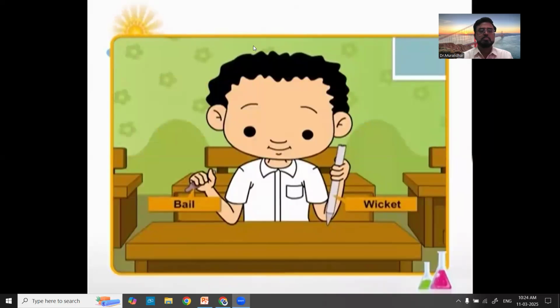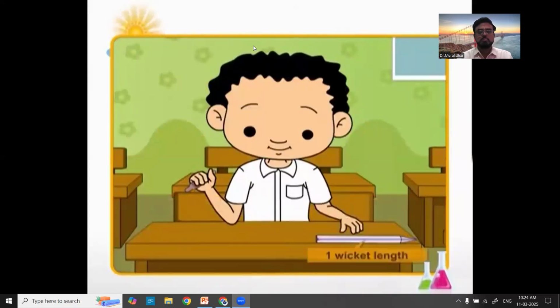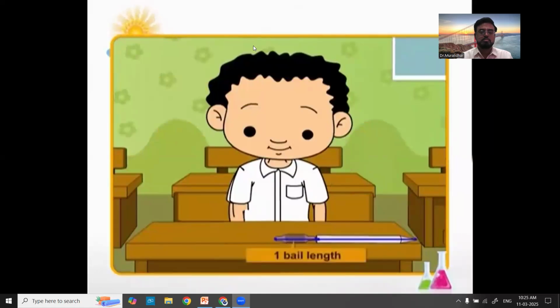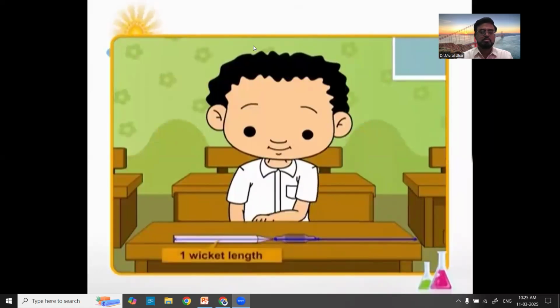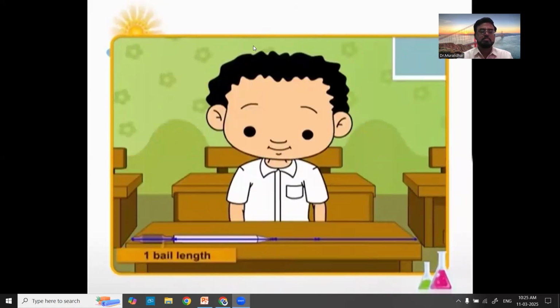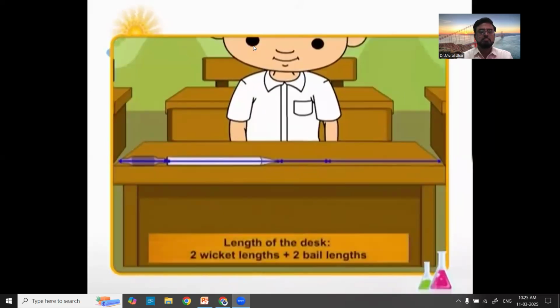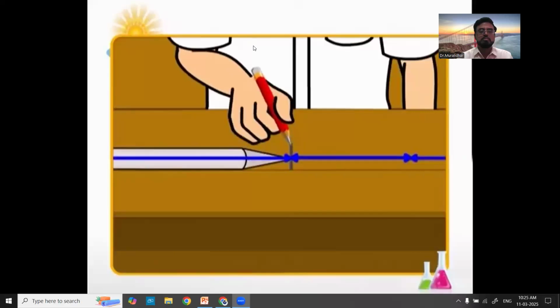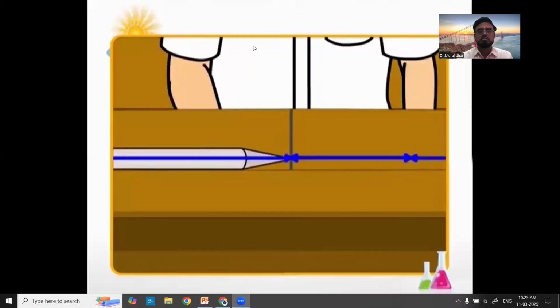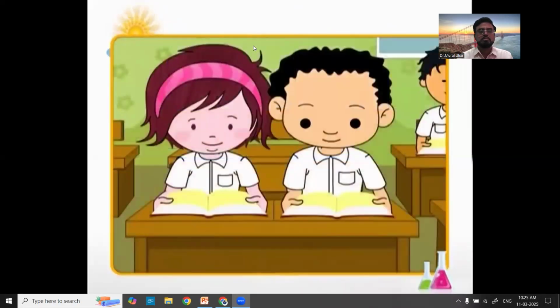In order to divide the desk in 2 equal parts, Ravi measured the length of the desk using an old cricket wicket and the bail. The desk length came out to be equal to 2 cricket wicket lengths and 2 bails length. They drew a line in the middle of the desk.